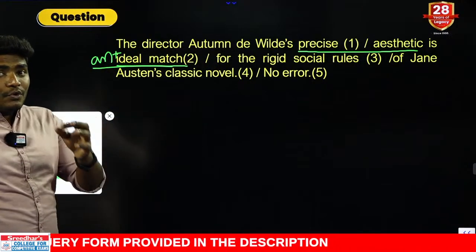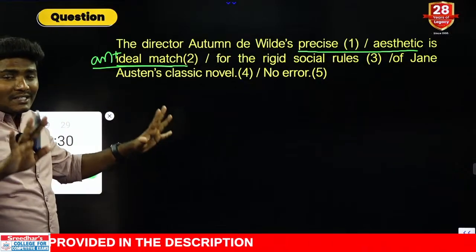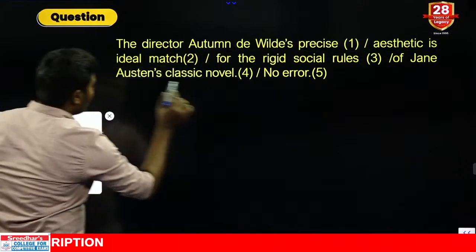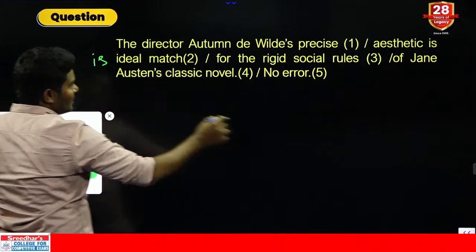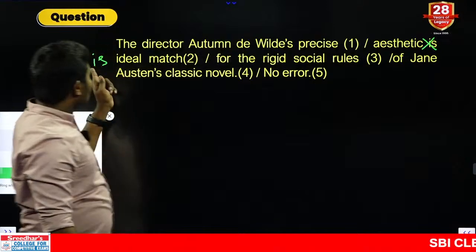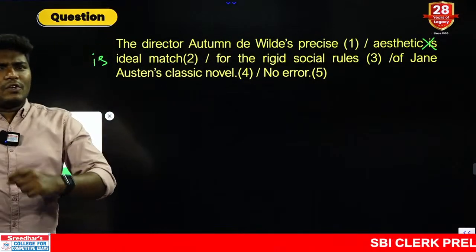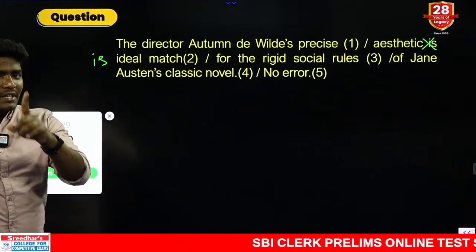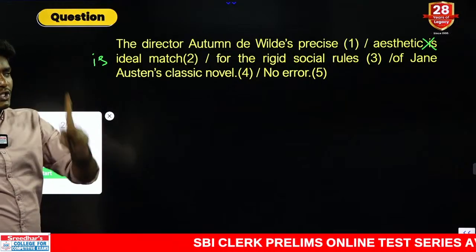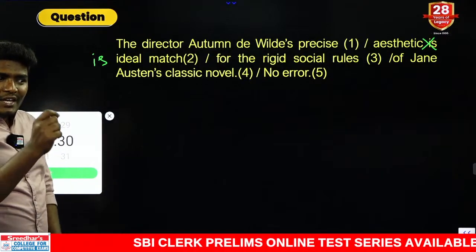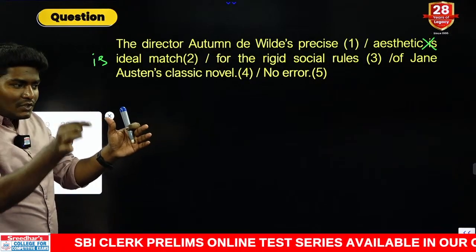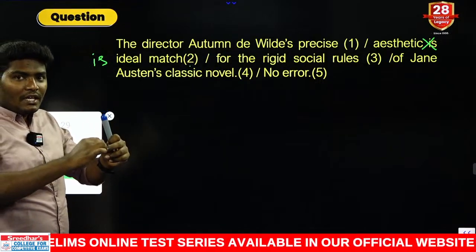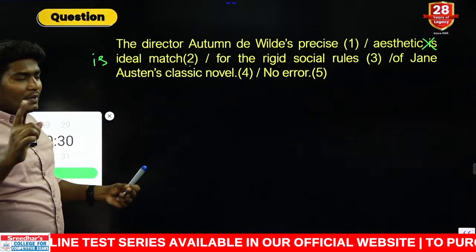Clear? We have to read very carefully because this is how the sentence is broken. Let me tell you how it works. If at all "is ideal match", let us say "an" is not typed here, it starts from here. This is a small psychological game, my dear students. This may look like not a very important logic, but remember this is a psychological point which I have observed in many questions. What they do is, wherever there is an answer, they either break the sentence or move it to the second line, or they give a blank like this. Be very careful. So here we get diverted unnecessarily.